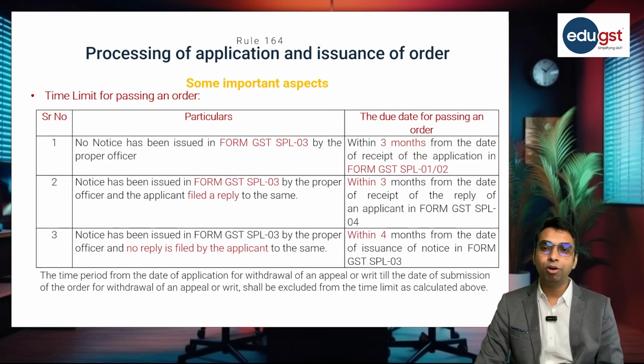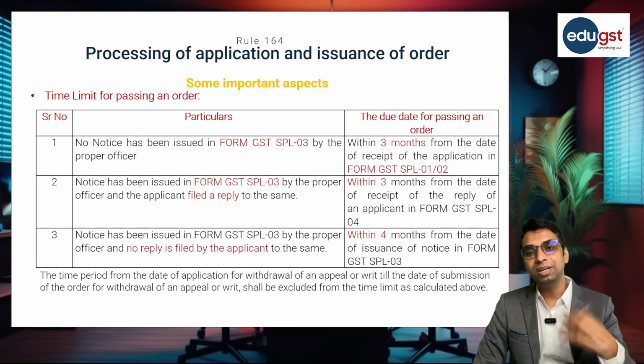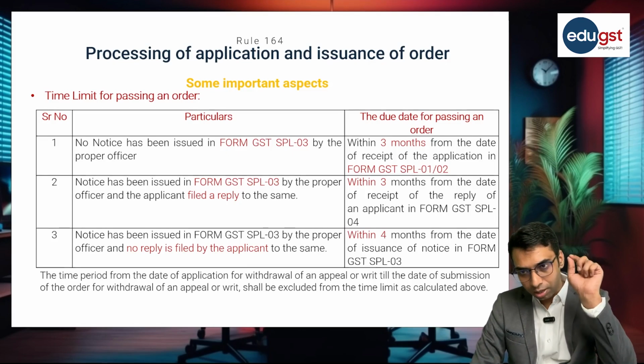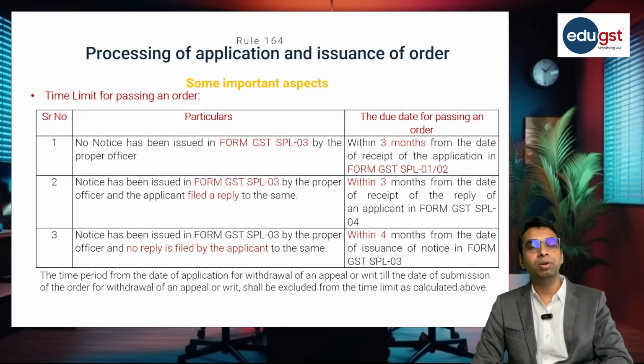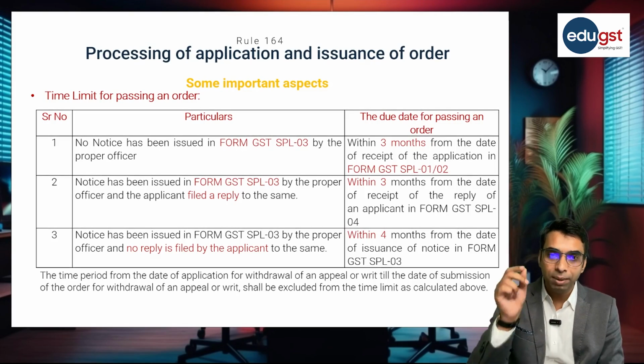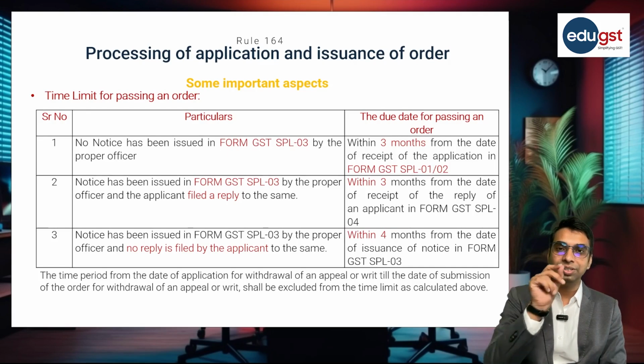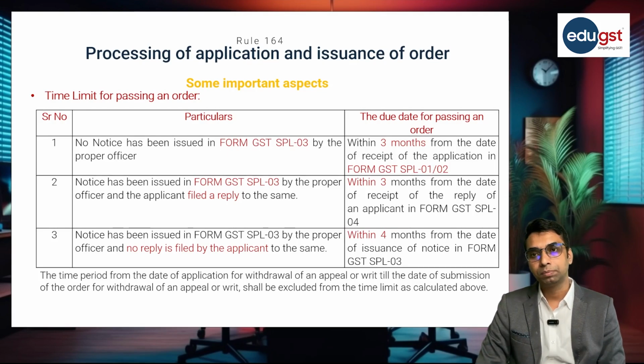Now what is the time limit for passing the order? We have seen that within a period of 3 months, the officer is required to pass the order. So when no notice has been issued, within a period of 3 months, the officer is required to pass the order in form GST SPL 05.